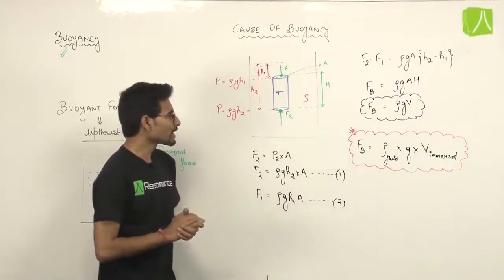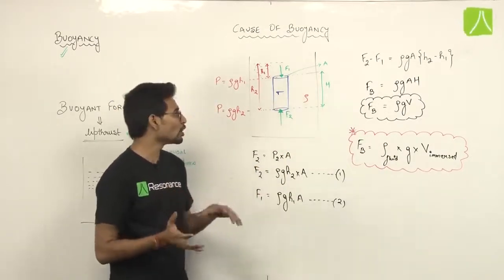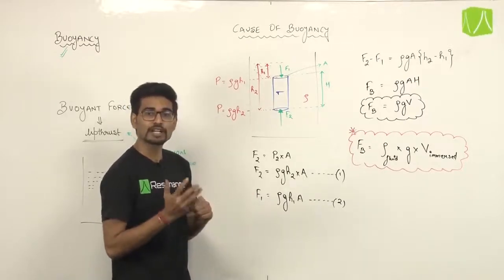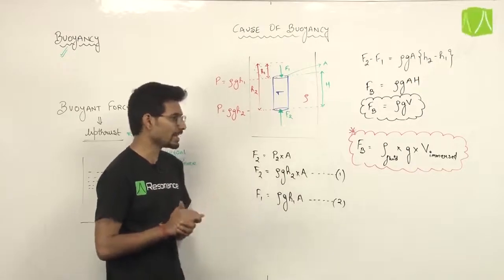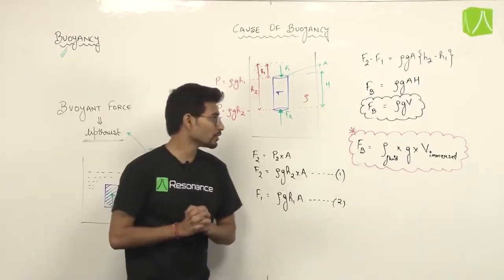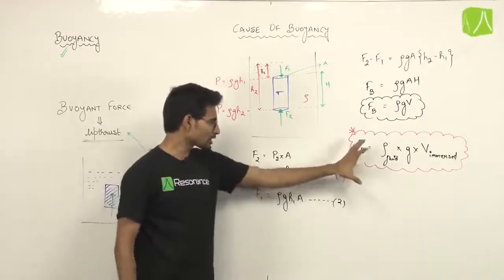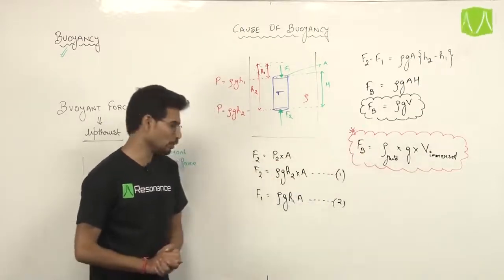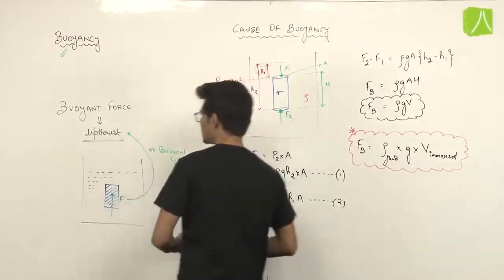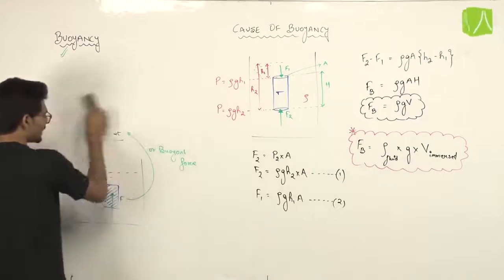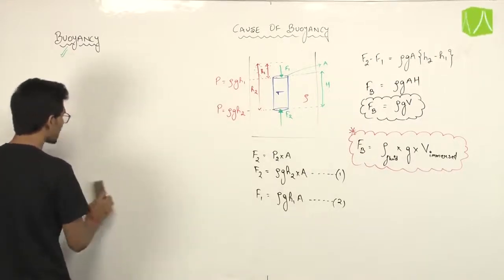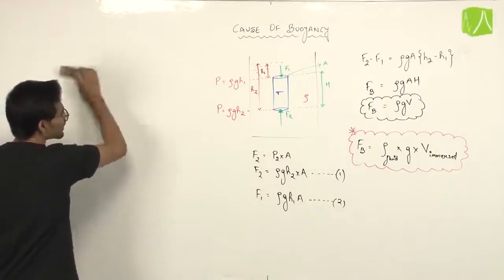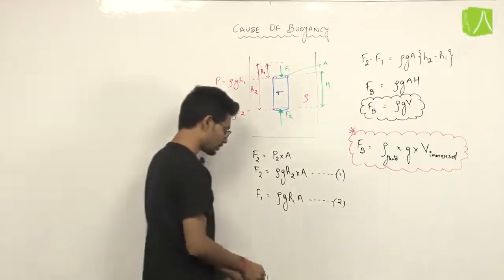We are going to see in the laws of flotation what will happen if we consider mg also. Will the object float or will it sink? What will happen? That we are going to see in the laws of flotation. So buoyant force का formula आ गया: rho of fluid into g into volume immersed. Now let's move a bit forward and see what are the factors on which buoyant force depends. What are the factors on which this upthrust or the buoyant force depends?